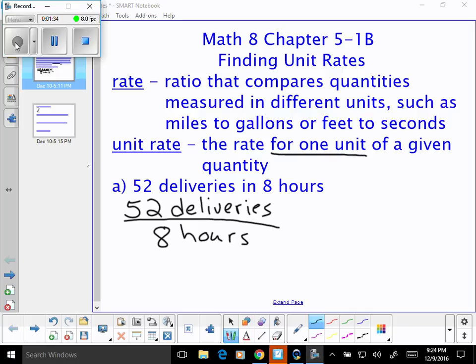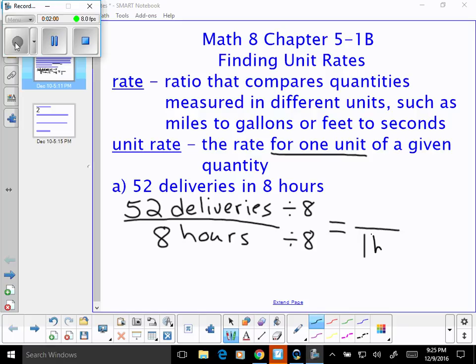Remember how anything that came after the word to or for usually goes toward the denominator or the second term? That means I want that denominator to be a 1. So in this case, I would divide both the numerator 52 and the denominator 8 by 8.